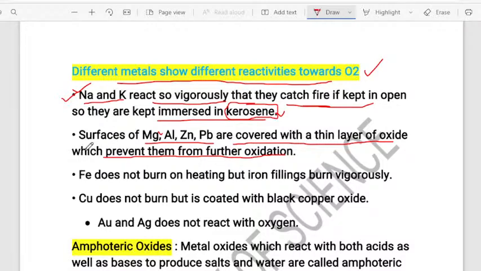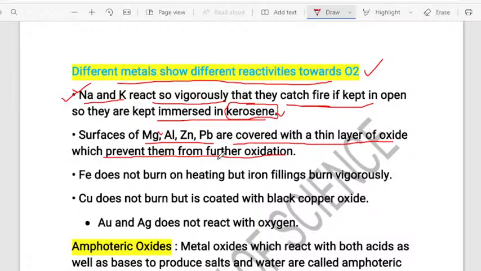Please switch to 480 pixels, children. If you click on the settings in YouTube, there you will get the quality of the video under advanced. Switch to 480 pixels, so the screen is very clear. I think now you won't face the problem.